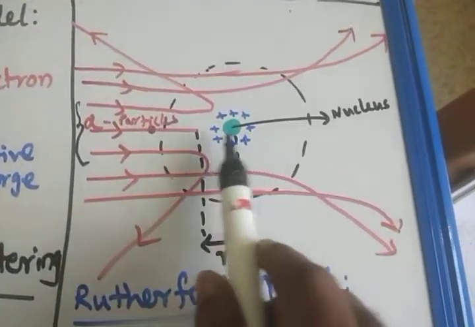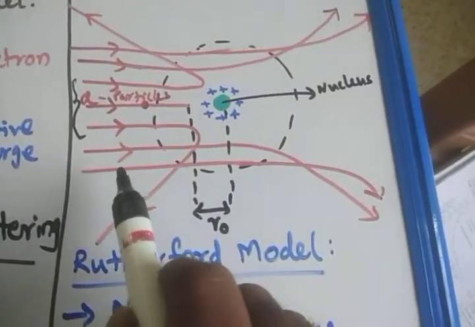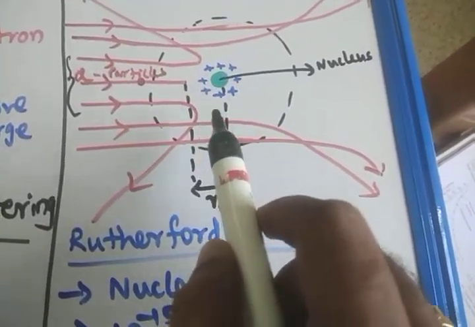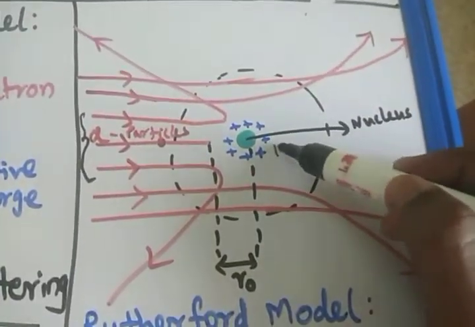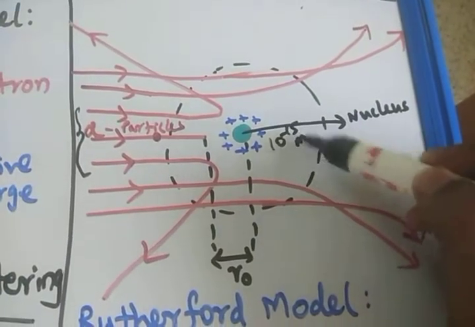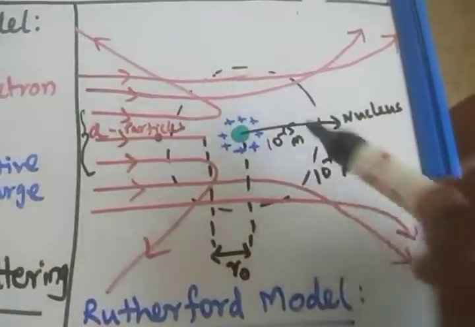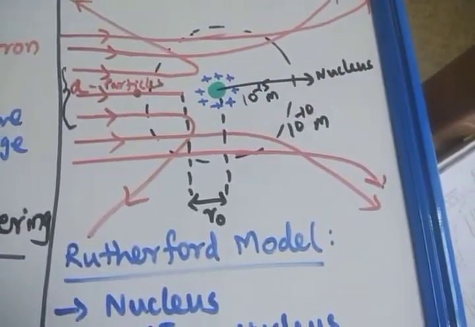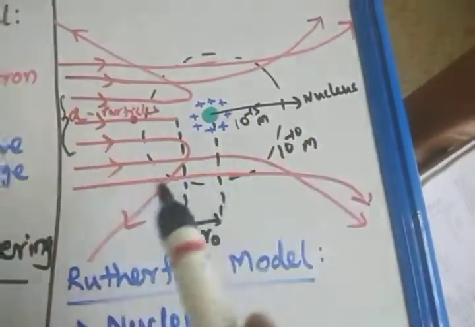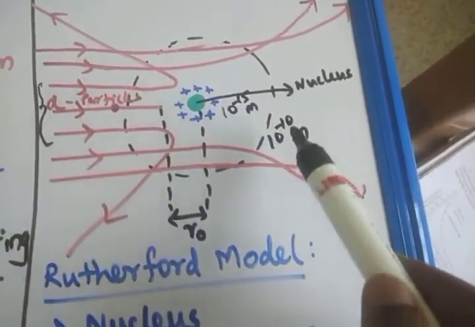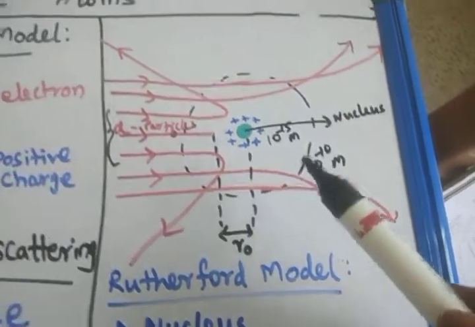By using this we can find the nuclear size. The size of the nucleus can be approximately calculated. Rutherford estimated that the size of the nucleus is of the order of 10 power minus 15 meter, and the atom size is 10 power minus 10 meter. So the whole atom size is 10 power minus 10 meter, and the nucleus size is approximately 10 power minus 15 meter. This is a femtometer, and this is an angstrom.